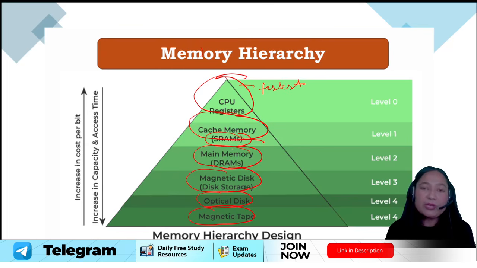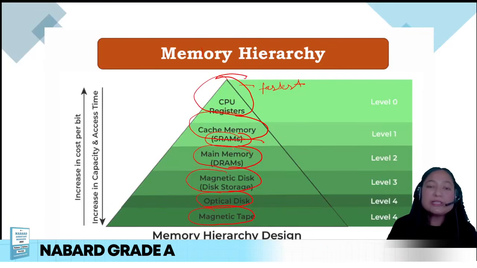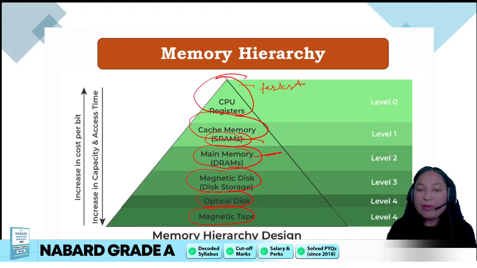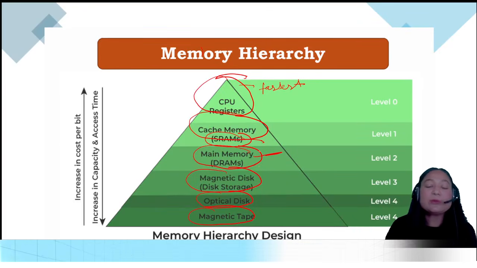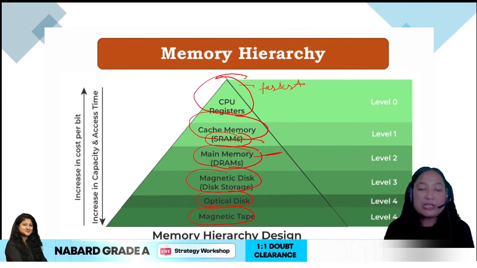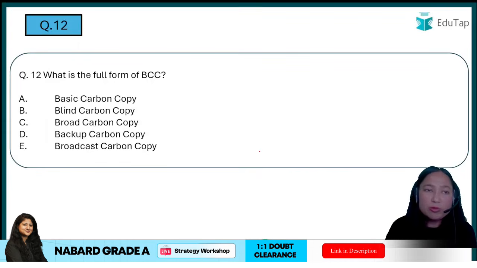Even if you get some diagram in between, you'll be able to easily see it. You don't need to worry that the ROM is here. What is ROM basically? ROM is basically your primary memory or the main memory. So if you remember this diagram and you know what comes under main memory, what comes under cache memory or magnetic disk, you'll be able to easily answer it. Alright, moving toward the next question.